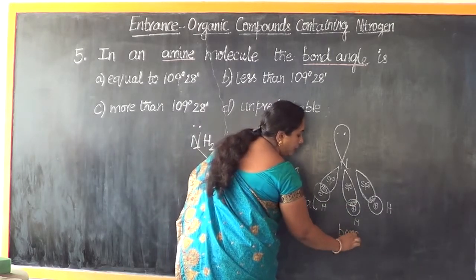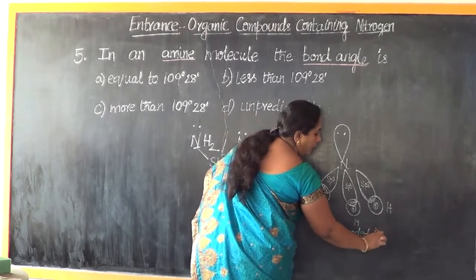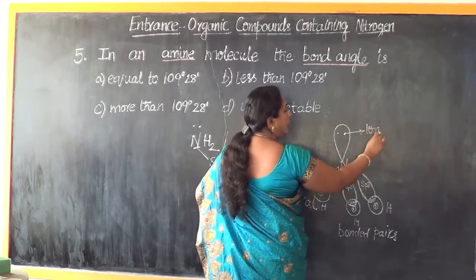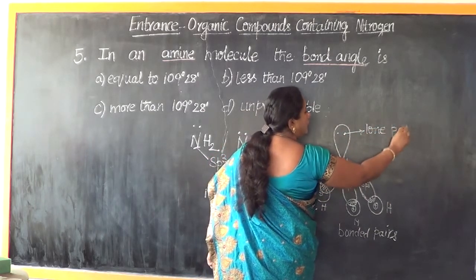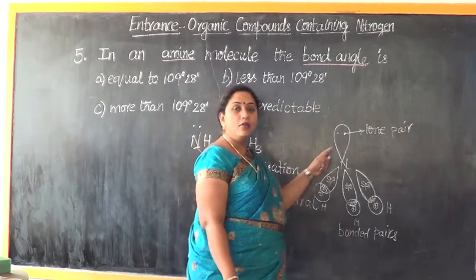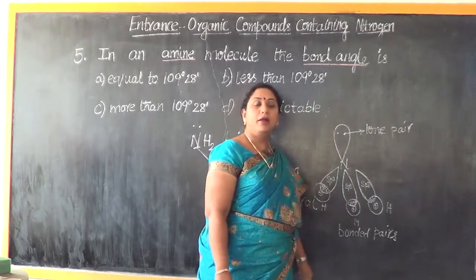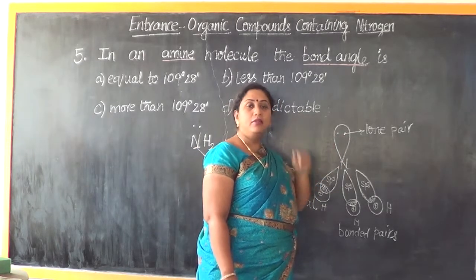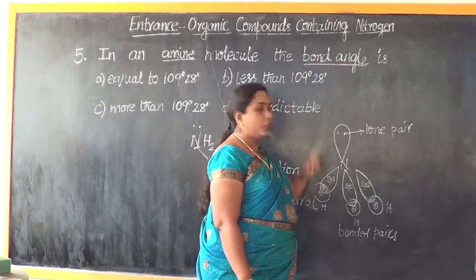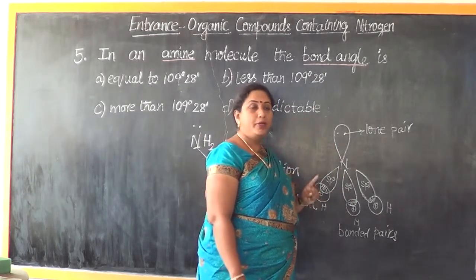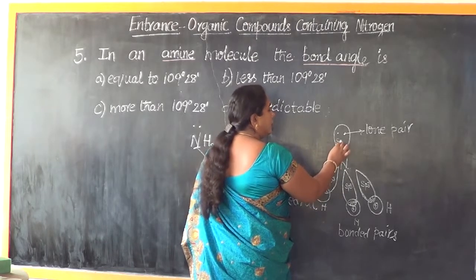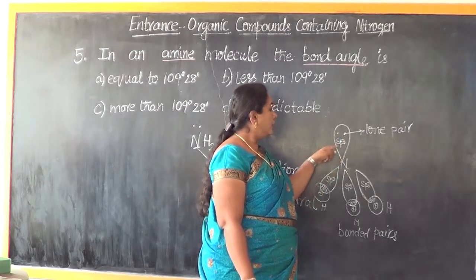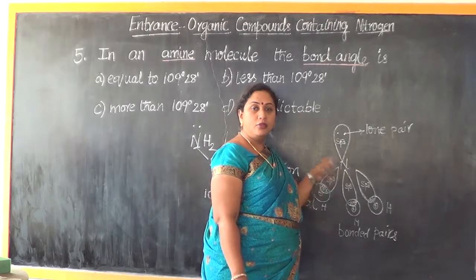So we find the presence of three bonded pairs, and here is a lone pair of electrons, a pair of electrons which has not participated in bond formation, and they are the electrons present in the valence shell, which now is occupying one sp3 hybridized orbital itself. So we find the presence of a lone pair of electrons in one of the sp3 hybridized orbitals of nitrogen.